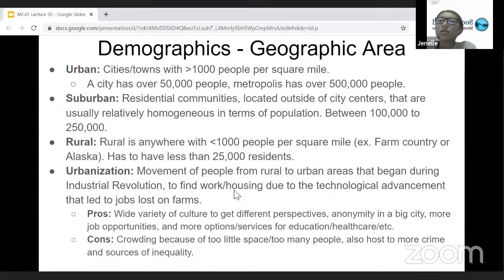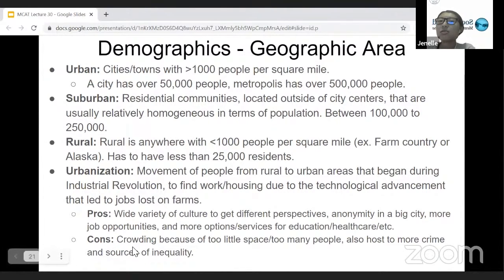And so some pros of this are the wide variety of culture, to get different perspectives and understand all of this. Most people also have more anonymity in a big city. There are also more job opportunities and more options or services for education, healthcare, and many other services for the general population.